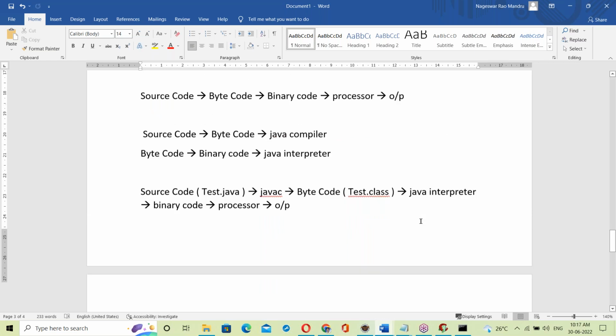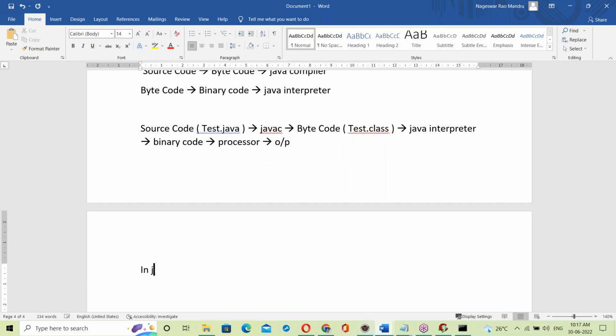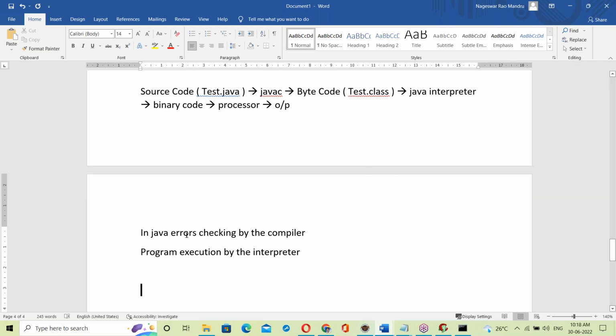Okay. So what is happening here? In Java, error checking is done by the compiler. Program execution is done by the interpreter. Okay. So error checking by the compiler.